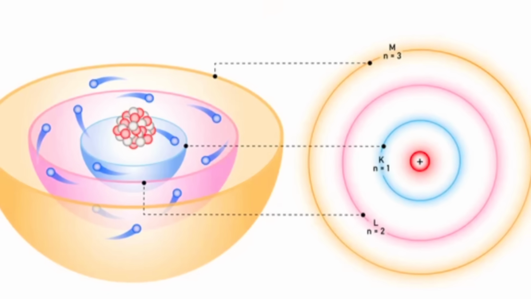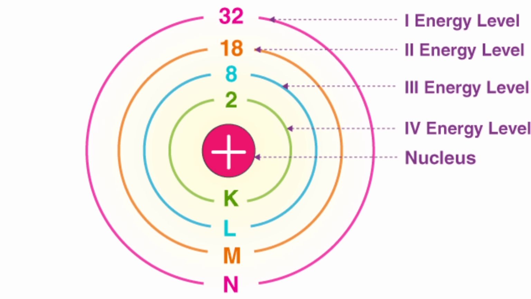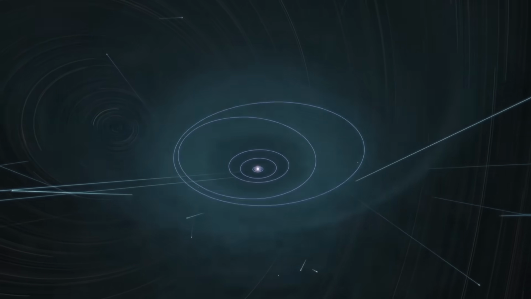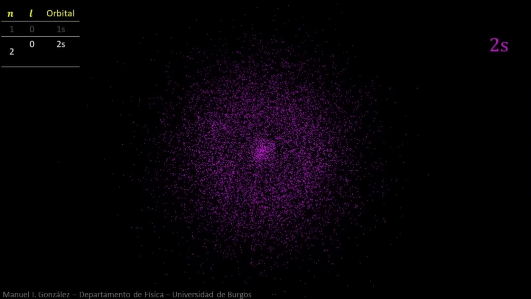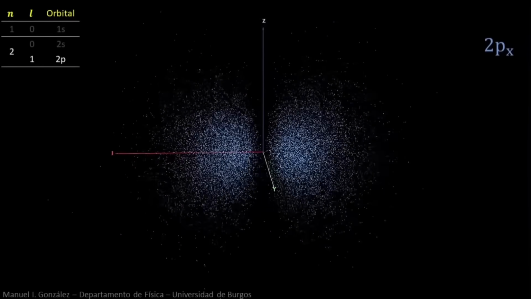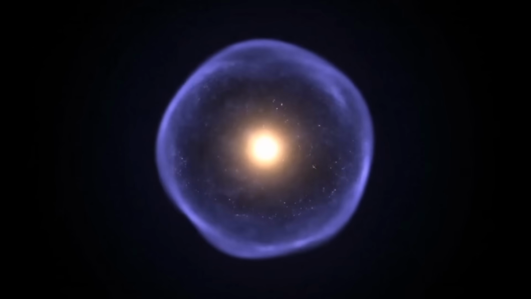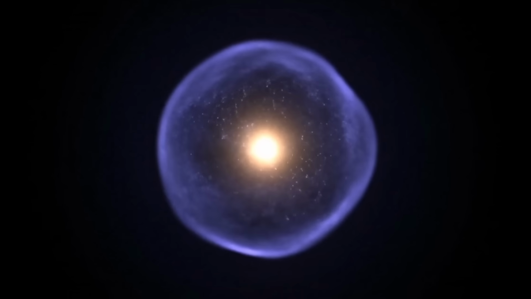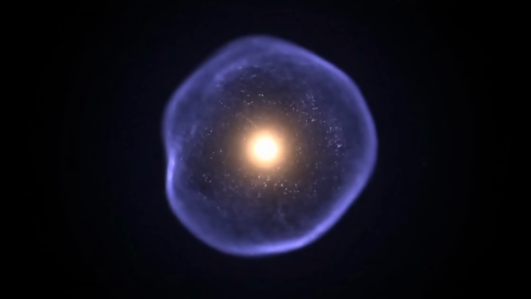Atoms are said to have different energy levels around them, and electrons are often described as occupying these levels. But in reality, there are no physical layers or shells floating around the atom. These energy levels are actually different ways the electron's probability wave, called the wave function, is distributed around the nucleus. Let's take the hydrogen atom as an example. In its lowest energy state, or the ground state, the electron's wave spreads out smoothly in a spherical cloud around the nucleus, like a soft, glowing mist centered on it.